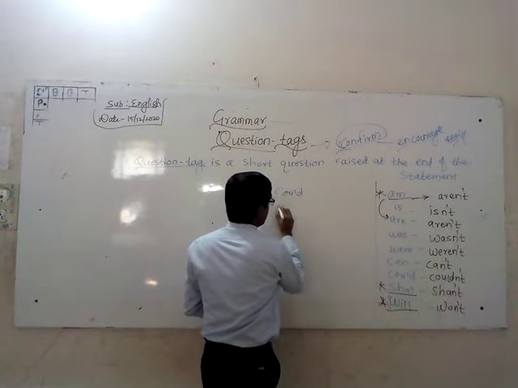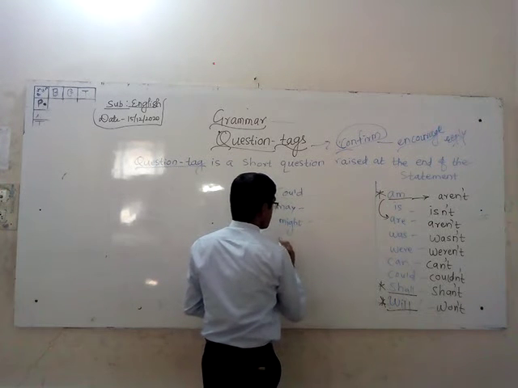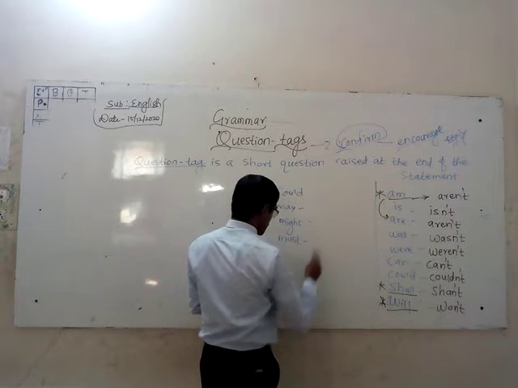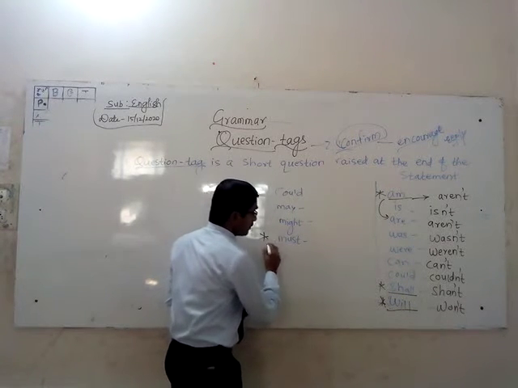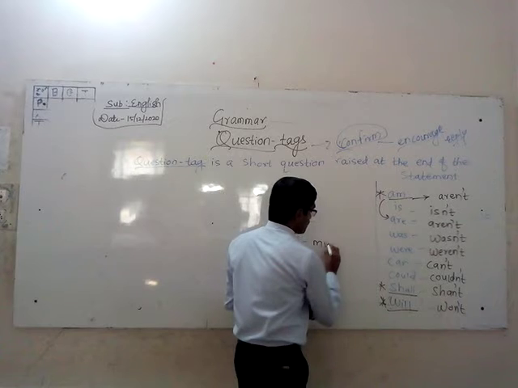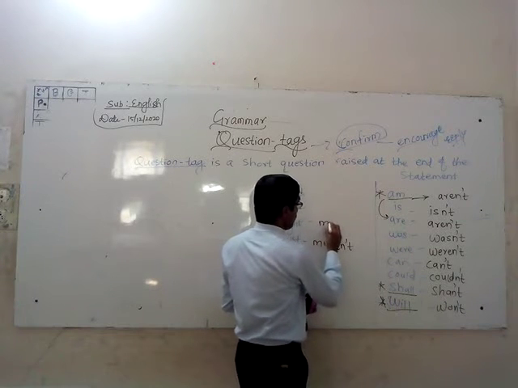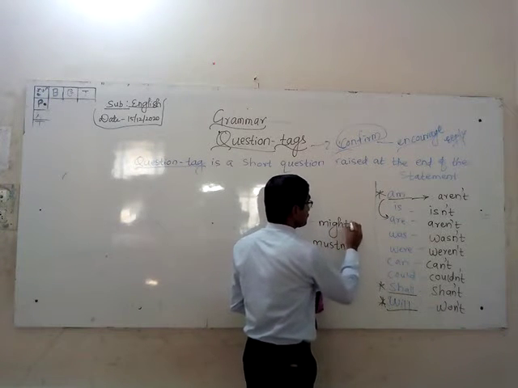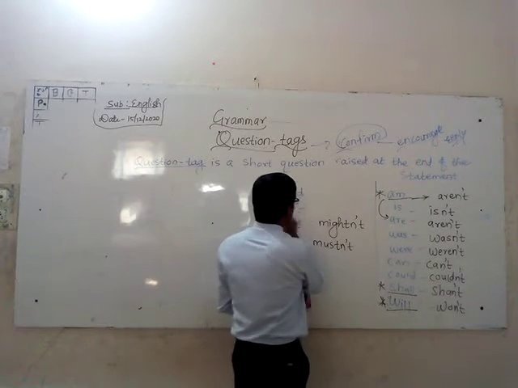Could, may, might, must, right? So again, with must also you should be very careful, because here also there is a possibility of mistakes. Must, mustn't. You read it as mustn't. Might, mightn't. So here also there is a possibility of mistake. May, mayn't.